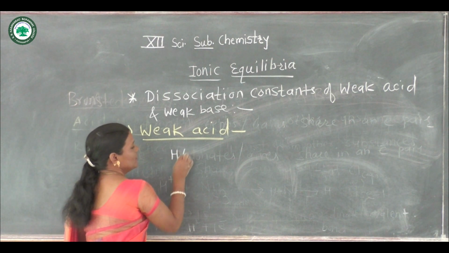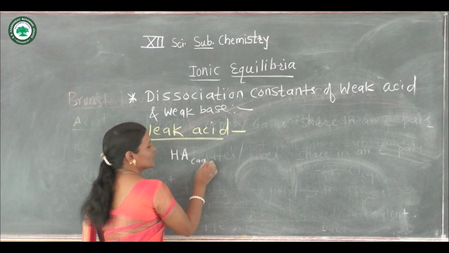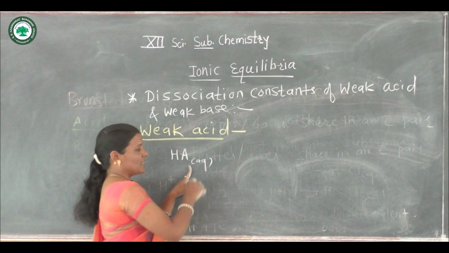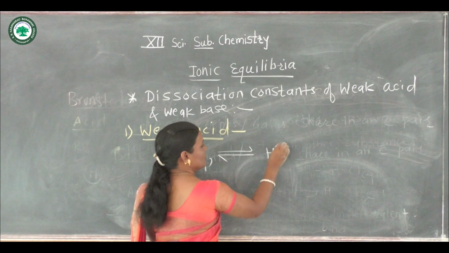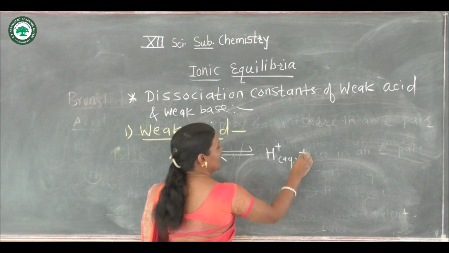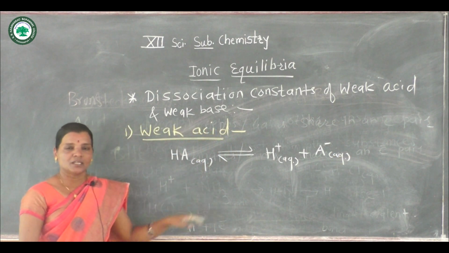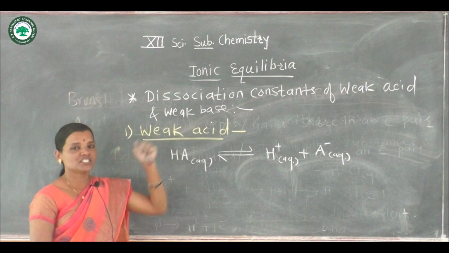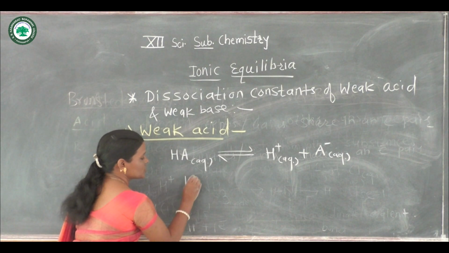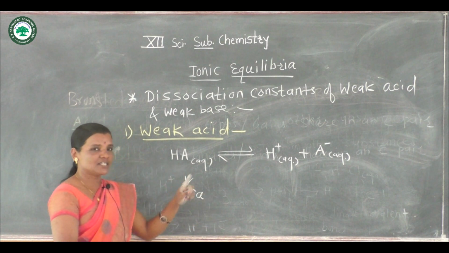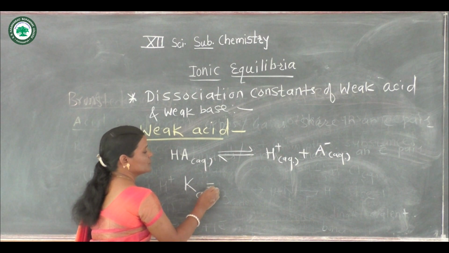Consider a general chemical substance, HA, dissolved in water, so an aqueous solution. HA is a weak acid, so it forms a partial equilibrium with H plus ion and A minus ions. Now here we have to find the dissociation constant. According to the law of mass action, the dissociation constant for weak acid, so here suffix a is written, Ka is equal to, what is that?